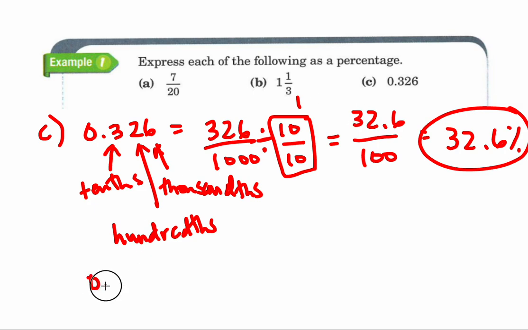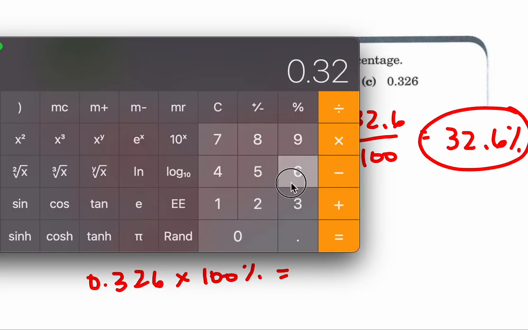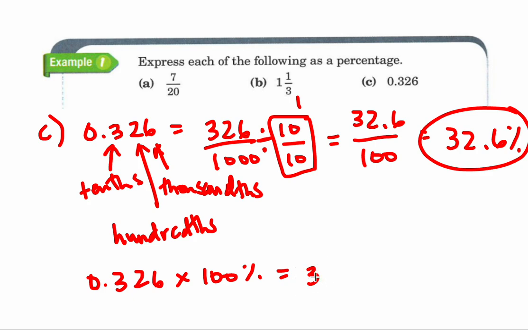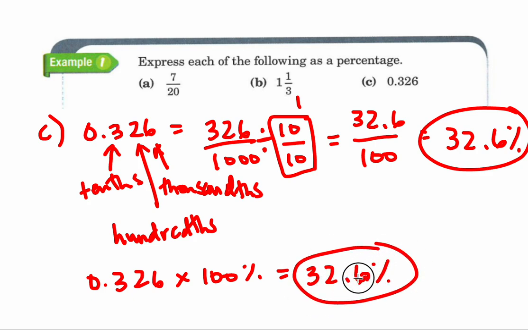If you want to use the second method, which is just multiplying by 100%, then you are taking 0.326, multiplying by 100%. Remember, percent, not just 100. 32.6 as well, percent. You can see why people like that second method, right?